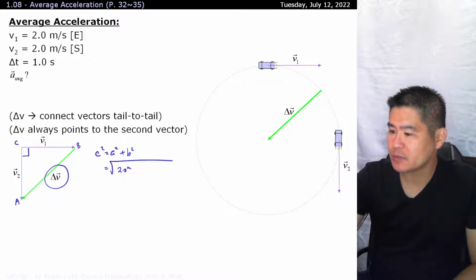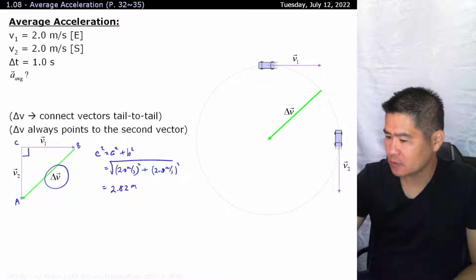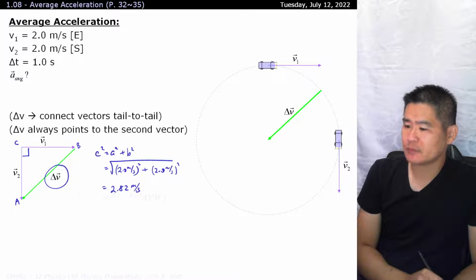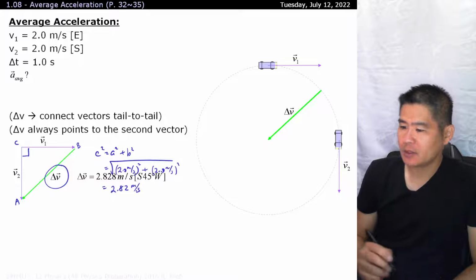So 2.0 meters per second squared plus 2.0 meters per second squared, which will give us 2.82 meters per second. There you go. All right.